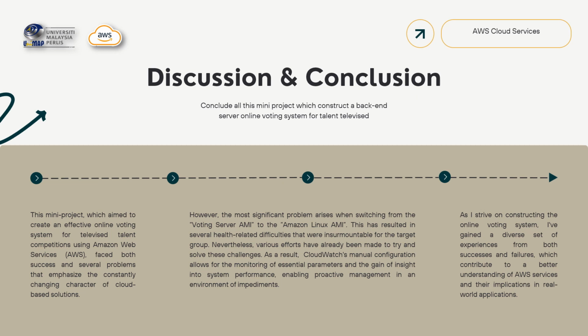Nevertheless, various efforts have been made to try to solve this challenge. With AWS CloudWatch, we can do manual configuration that allows monitoring of essential parameters and gaining insight into system performance, enabling proactive management in an environment of impediment.